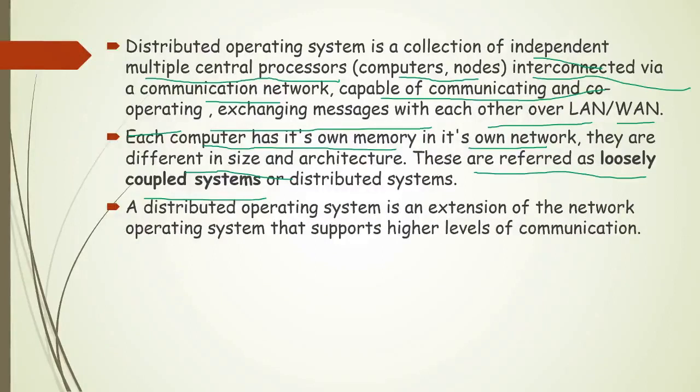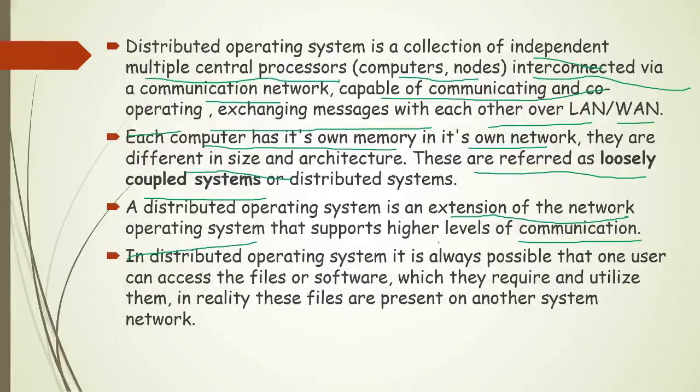A distributed operating system is an extension of network operating system that supports a higher level of network. So a distributed operating system is an extension of network operating system where there is a large area of networks, many computers are involved, and many networks are connected with each other. In a distributed operating system, it is always possible that one user can access the files or software which they require and utilize them. But actually in reality, these files are present on another system network.